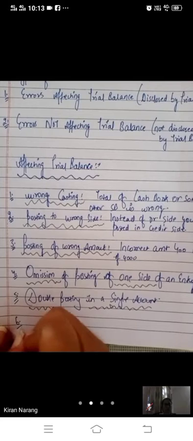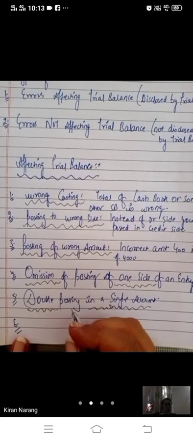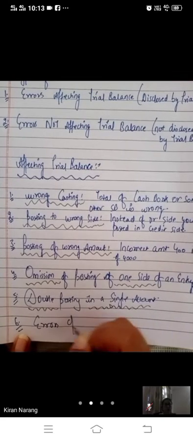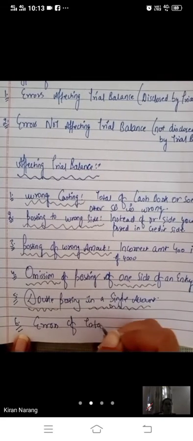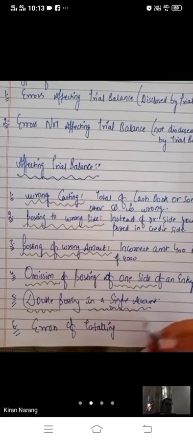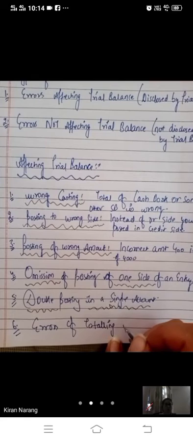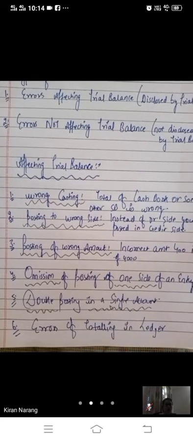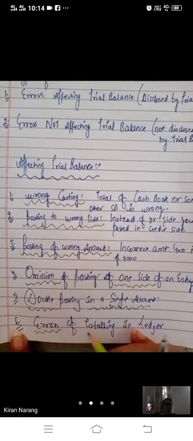And the last mistake which we commit is errors of totaling and balancing of accounts in the ledger. If we have made some errors in totaling, the trial balance will not tally.